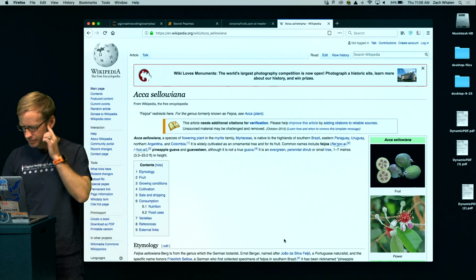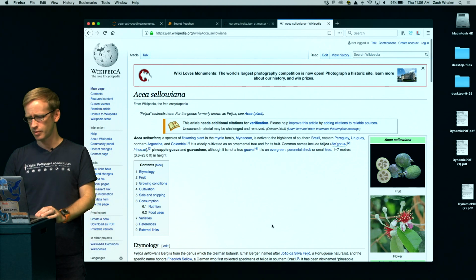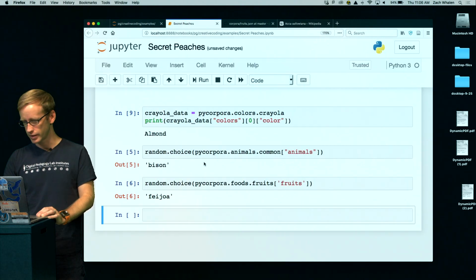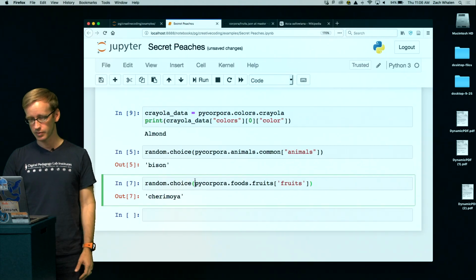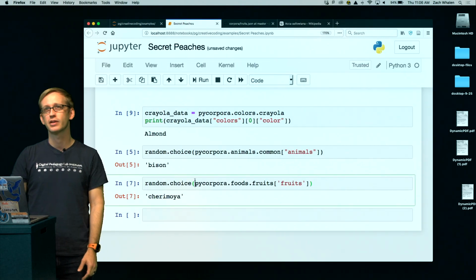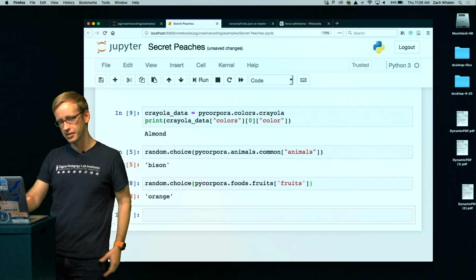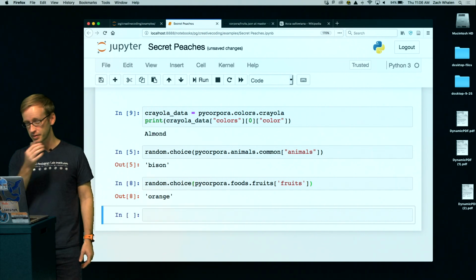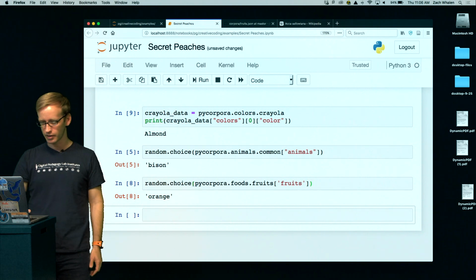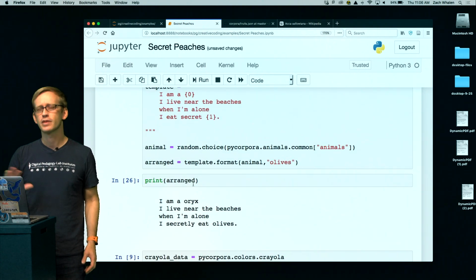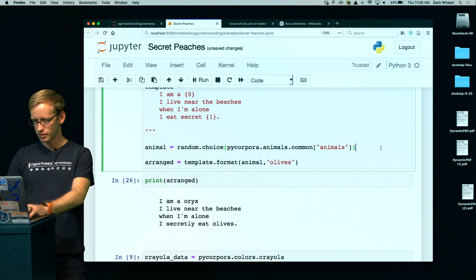That seems like popular in South America. So, all right, great. We can run it again and get something. Okay, cherimoya, I know that one. That one's a bit unusual, but you know, okay, orange, great. So these are all different kinds of fruits that we can get, and we can add them into our template constructor the same way we did before.